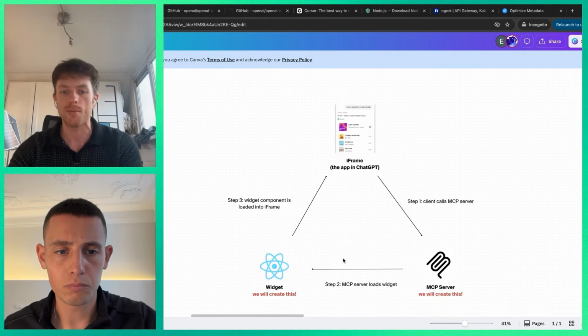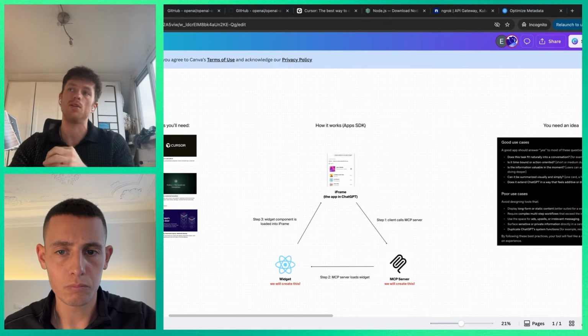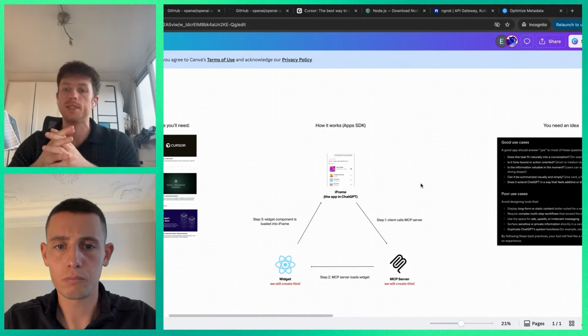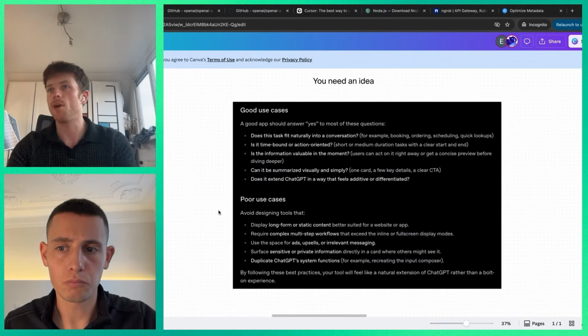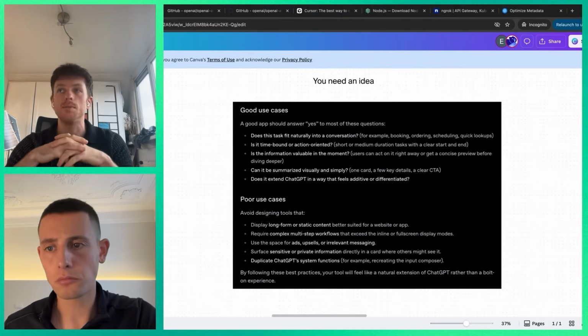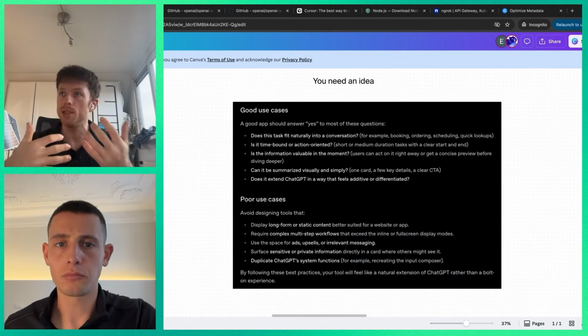So it's not complex, but it's helpful to understand the theory and the actual practicalities behind how this works. And the last thing you're going to need is an idea. There's quite some thinking coming on, like, oh, what are the types of experiences we're going to see inside user interfaces that are chat based, right?